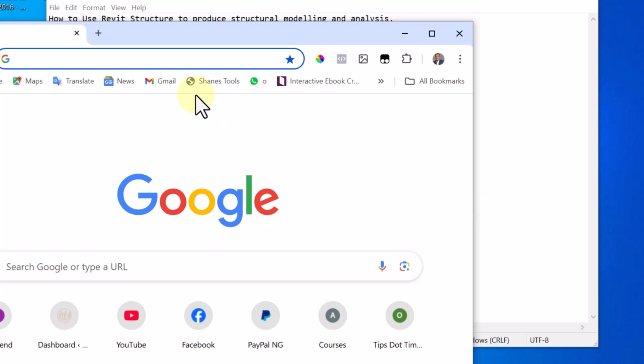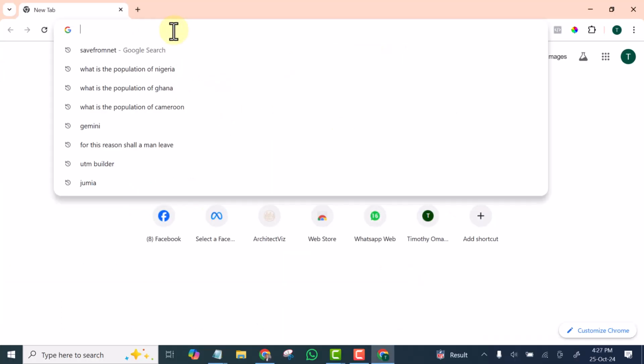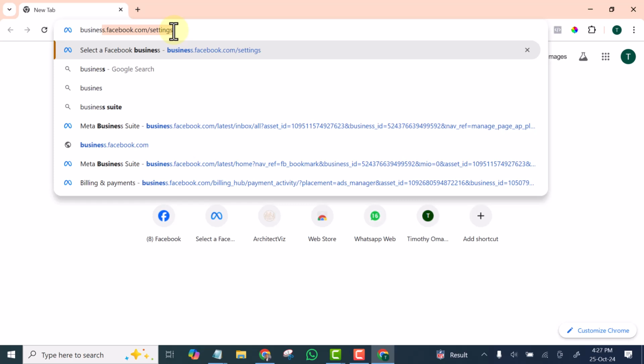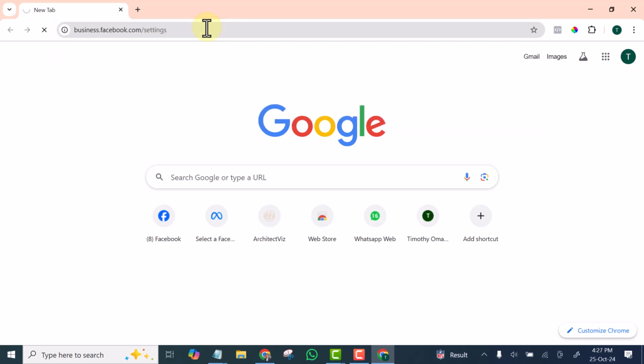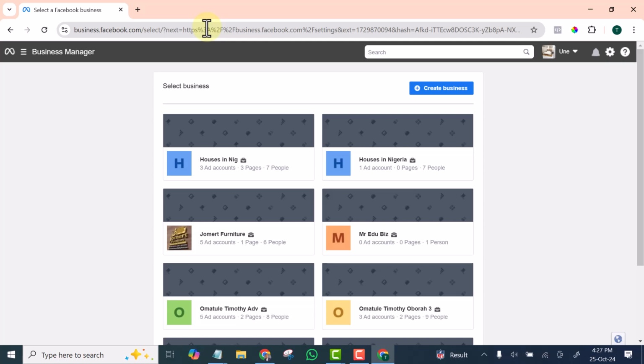So let me get the link. What I will do now is come to my browser and type business.facebook.com/settings. I press enter and it will take you to your business manager account.